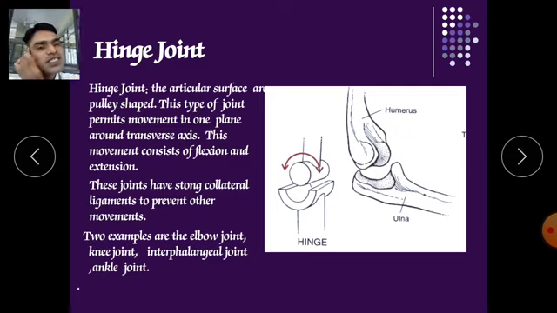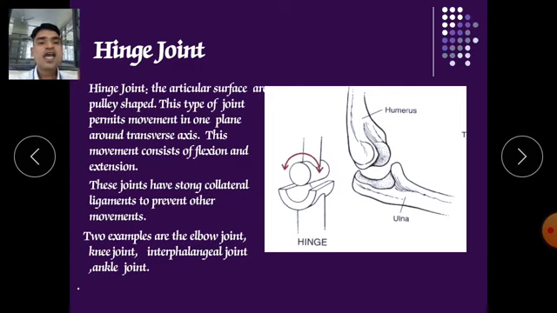So what is flexion and extension? Flexion is nothing but decreasing the angle between two bones. For example, our leg: when you are decreasing the angle between two bones, that is flexion, and when you are increasing the angle, straightening out our bone, it is called extension. When both the bones come closer, it is nothing but flexion. That type of joint is called a hinge joint, and it is available in our elbow joint and our knee joints.